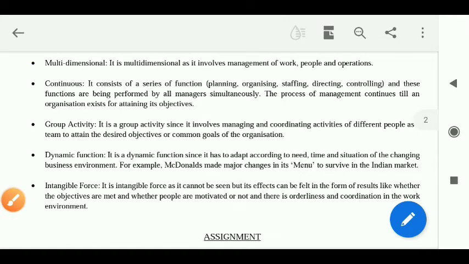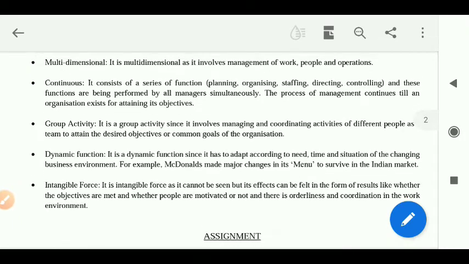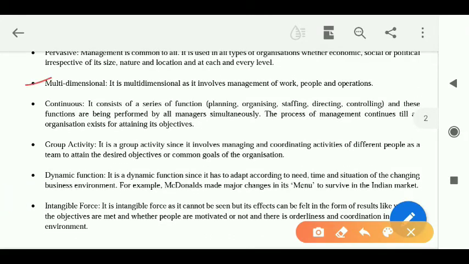Now comes the third feature, that is multi-dimensional. Why is management said to be multi-dimensional, or what is the meaning of multi-dimensional? See, multi-dimensional means something which has a lot many aspects, right? So management is something which has a lot many aspects. It is a very complex activity because it involves management of many things.